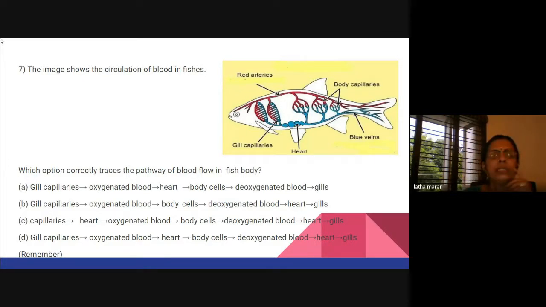We can tell the children that in fishes, from the gill capillaries, the oxygenated blood is taken and goes to all parts of the body, and from there the deoxygenated blood comes to the heart and the heart pumps it again to the gills. So option B is the correct option. For the examination, it need not be a black, red and blue diagram. There the examiner will give oxygenated blood, deoxygenated blood. അങ്ങനെയൊക്കെ തരുമായിരിക്കും. ഇത് ശരിക്കും ഒരു ക്വസ്റ്റ്യൻ പേപ്പർ, ദാറ്റ് ഈസ് റിസോഴ്സ് മെറ്റീരിയലിലുള്ള ഒരു ക്വസ്റ്റ്യൻ പേപ്പറാണ്.